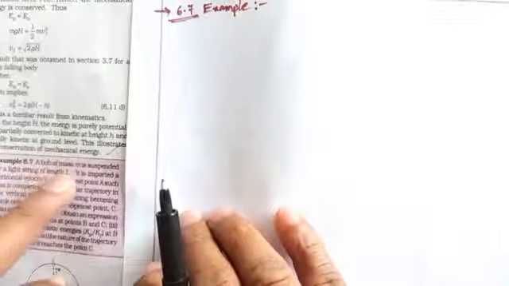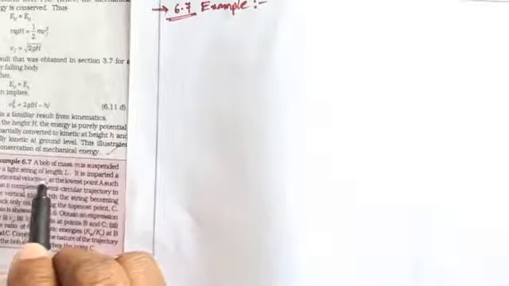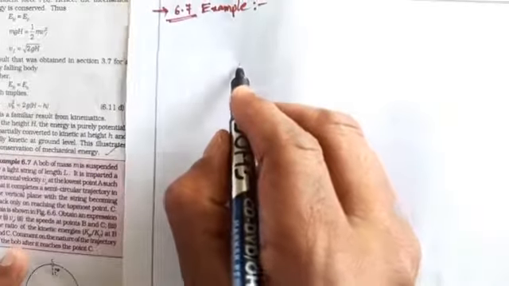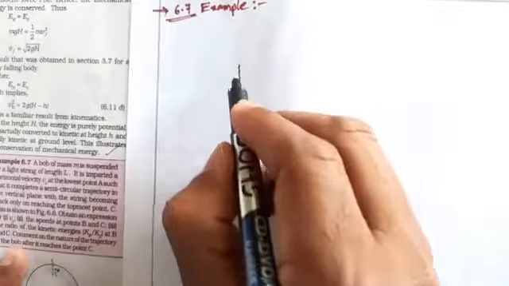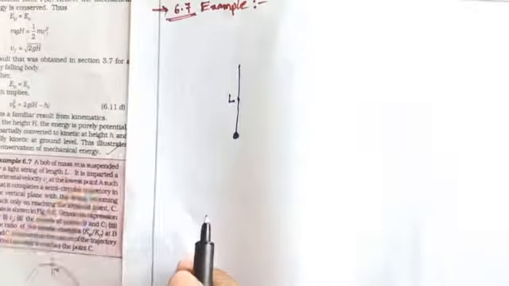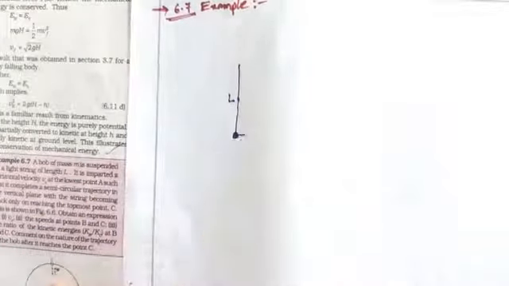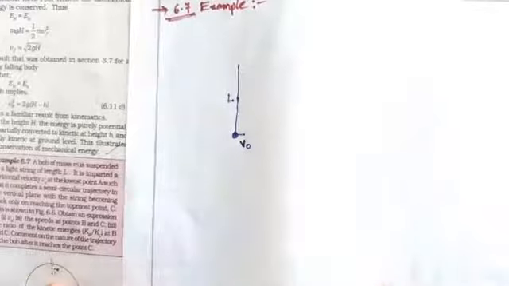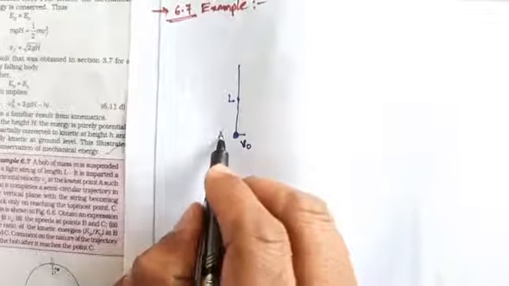Here, a bob of mass m is suspended by a light string of length L. This is the metal bob. It is suspended, L is the suspended length, and it is imparted a horizontal velocity. The horizontal velocity given is V naught, at point A, the lowest point.